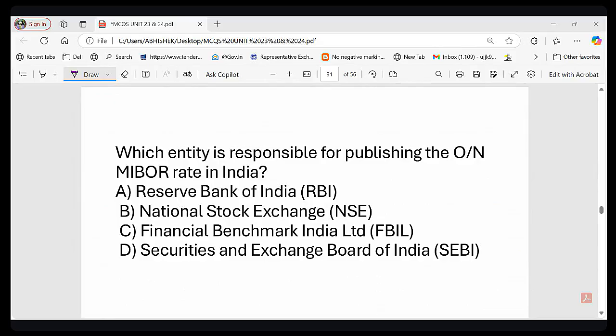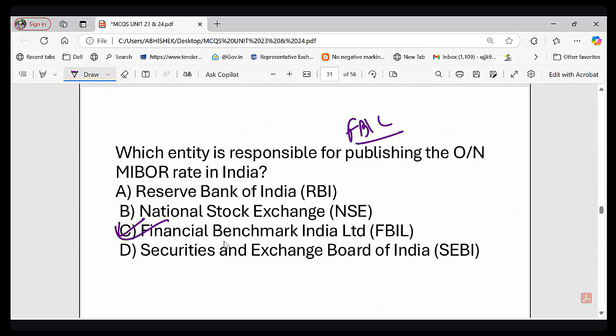So you are saying NSE, one option getting RBI. What about the other option? First of all, let me ask you, who do you think needs to monitor overnight MIBOR, right? Obviously bank and treasurer, right? Bank and treasury manager, they will manage. So the correct answer to this question is FBIL. Option C is the correct answer. Financial Benchmark India Limited. Remember it, right?